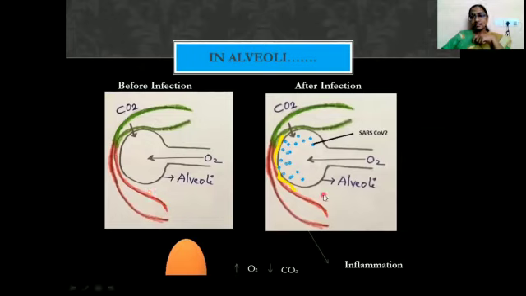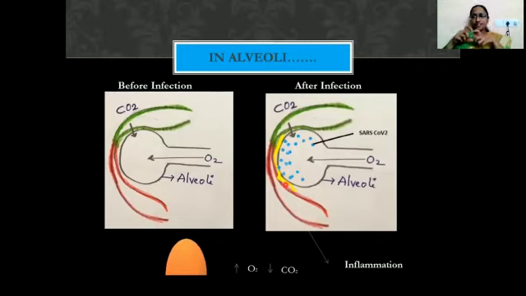Once the virus enters the alveoli, what happens? Our immune system recognizes this virus as a foreign entity and starts to produce immune responses. What is the immune response? Here, inflammation is the immune response. What do you mean by inflammation? Actually, inflammation is a protective response.